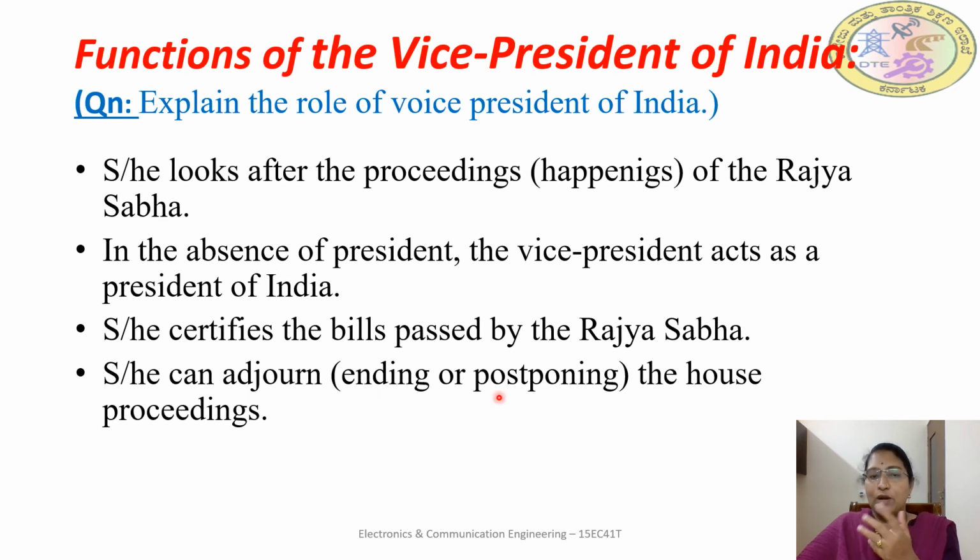Sometimes it is required to end the proceedings, meetings, or sometimes it may be required to postpone the proceedings of the House sessions. That is called adjourning the House. This is done by the Vice President of India. So these are the functions performed by the Vice President of India. That is called the role of the Vice President of India.